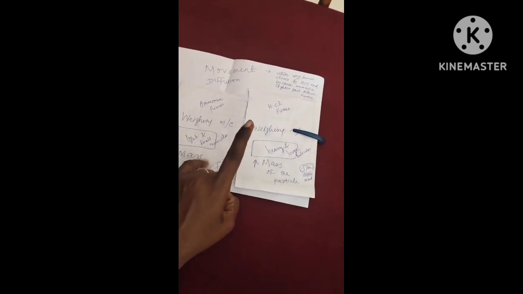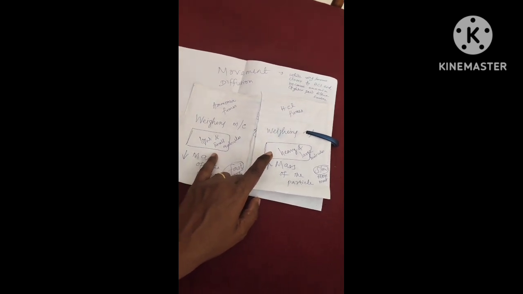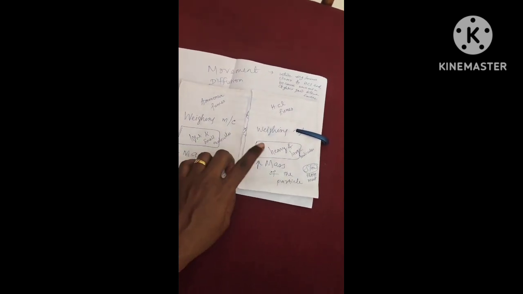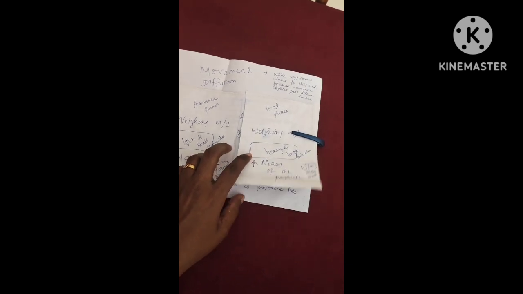The diffusion rate, that is the movement of diffusion, the particle movement is more when it is light. When it is heavy, the particle movement is less.